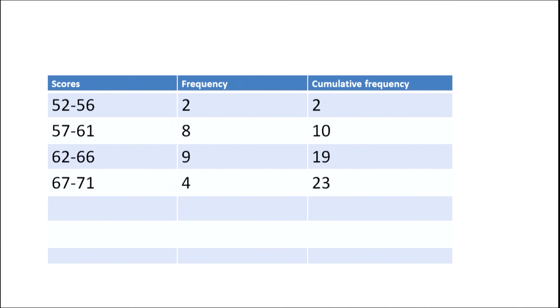Thus, the next entry becomes 10, which is obtained by 2 plus 8. The third entry becomes 19, which we obtain by adding 10 and 9. And the final cumulative frequency is 23, which is obtained by adding the two numbers 19 and 4.